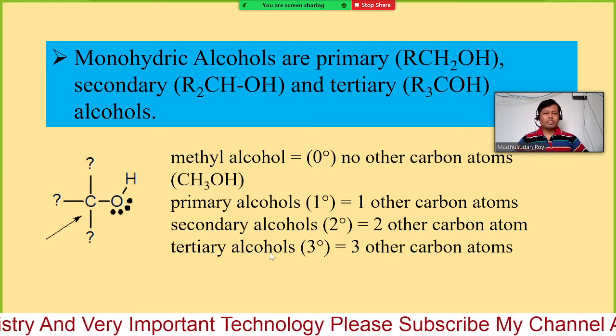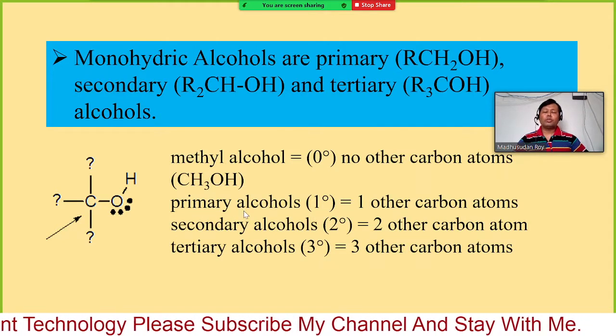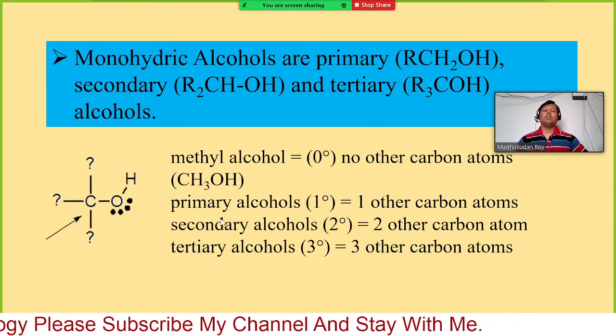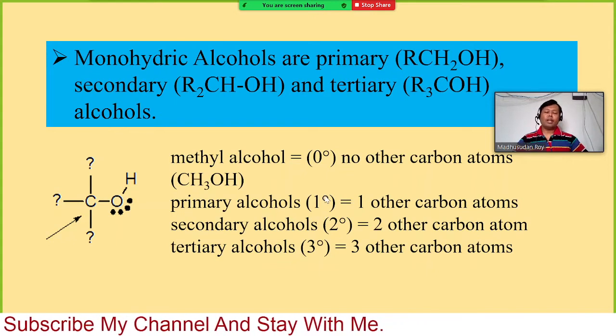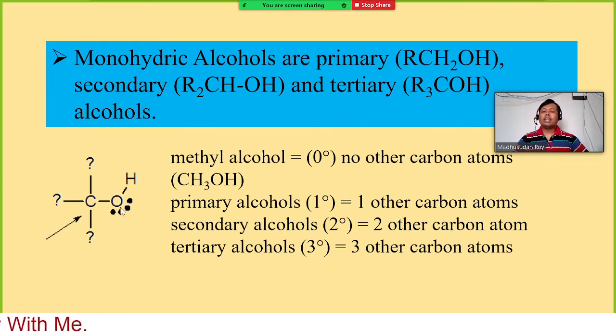Let's see first the 1 degree alcohol. What happens for 1 degree? Primary alcohol, that means 1 degree alcohol, has one other carbon atom. This is our general structure for an alcohol.